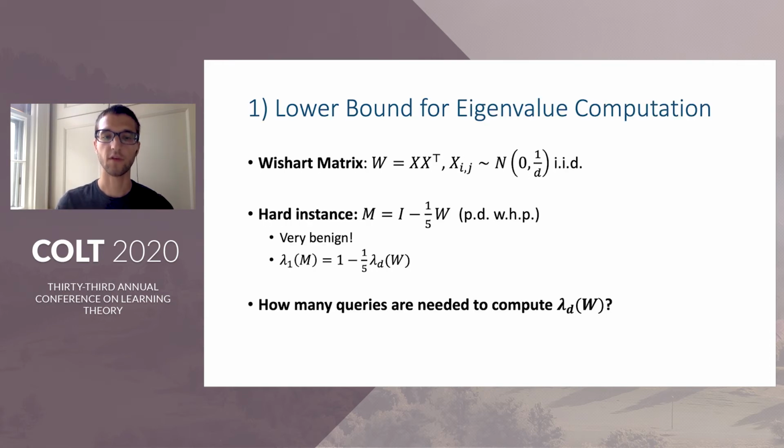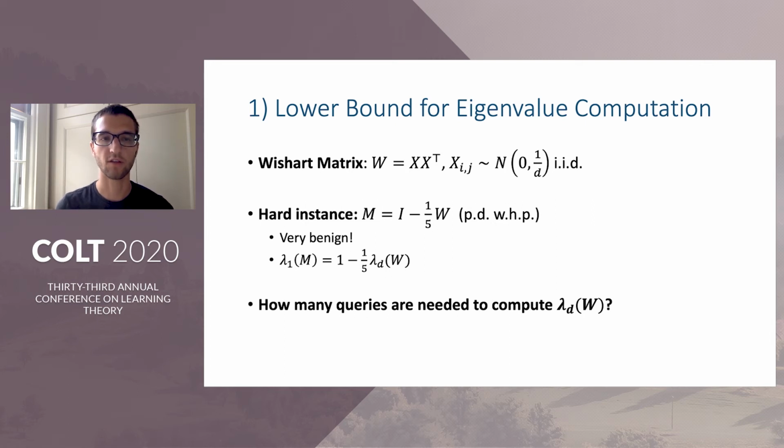The lower bound for computing top eigenvalues is quite simple and is based on a Wishart matrix, with W equals XX transpose, where the entries of X are IID Gaussian. We then construct the hard instance as a function of W, and this together forms a very simple distribution over positive definite matrices, and it seems like it should be a very benign instance. But nevertheless, this is the basis of our lower bound, and we show that it's actually quite hard.